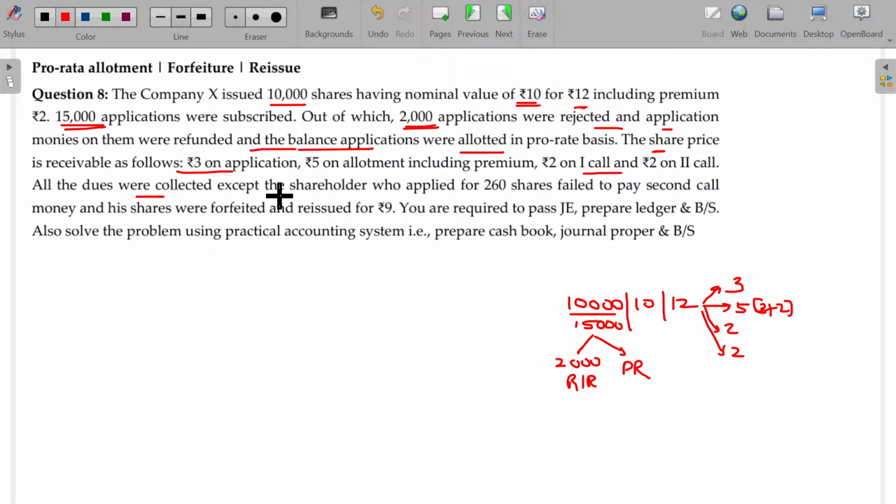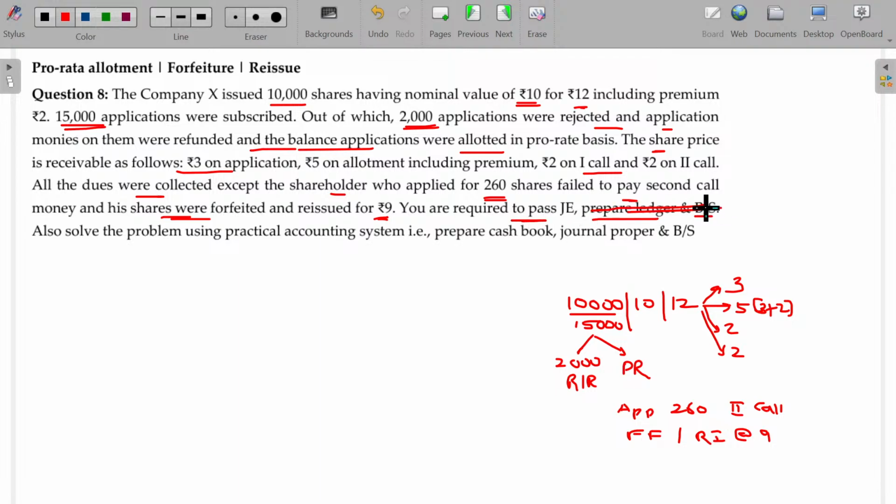All the dues were collected except the shareholders who applied for 260 shares failed to pay the second call. So, applied for 260 shares, failed to pay second call, default being second call, and his shares were forfeited and reissued for rupees 9. You are required to pass journal entry, prepare ledger and balance sheet.